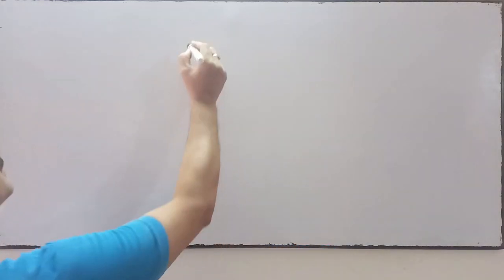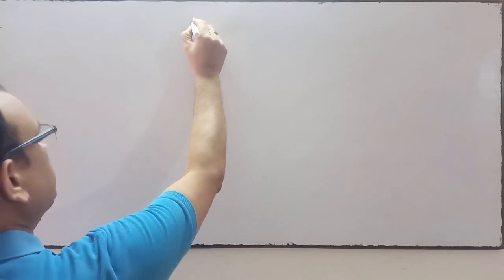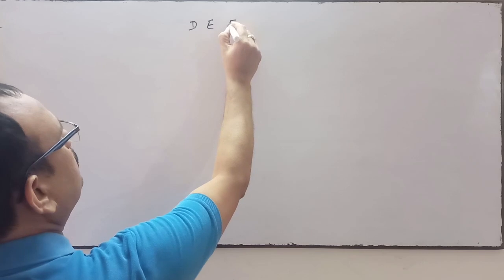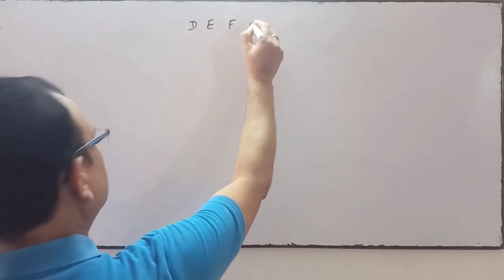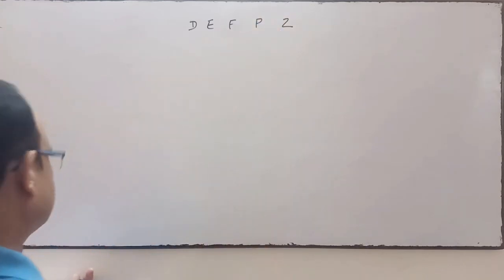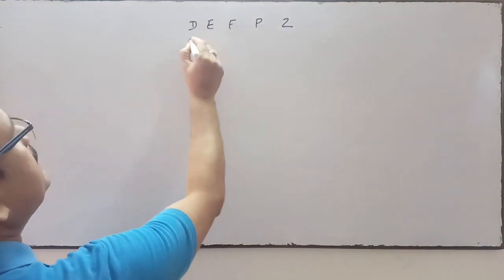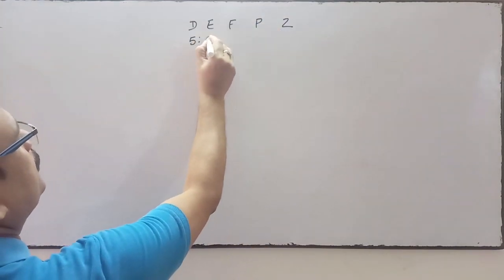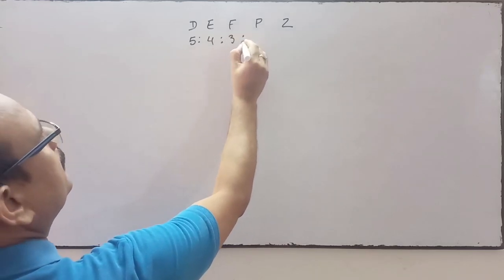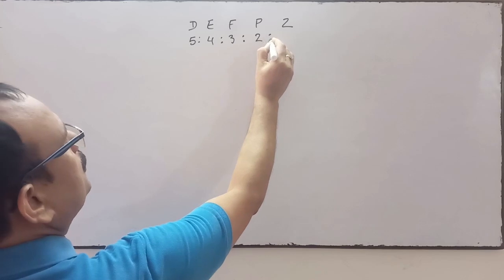So the question is, partners are D, E, F, P and Z. 5 partners are there. Profit sharing ratio is 5:4:3:2:1.